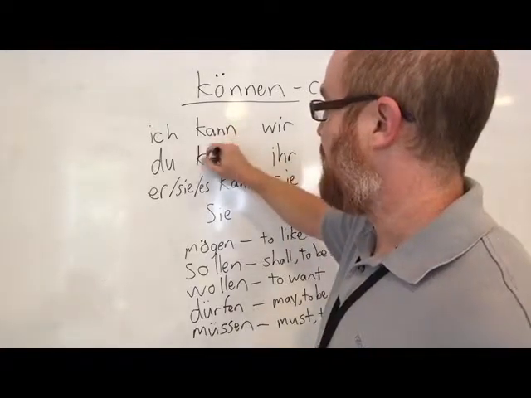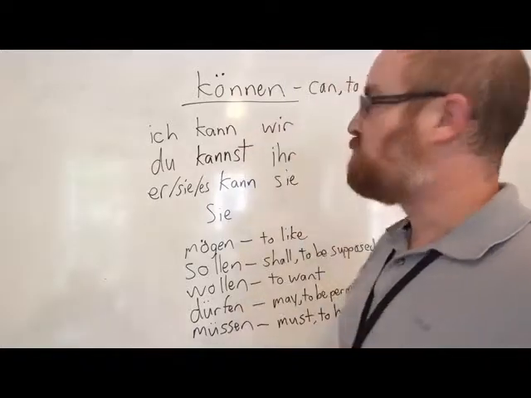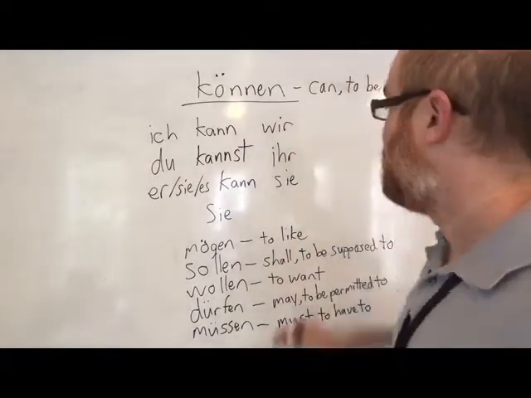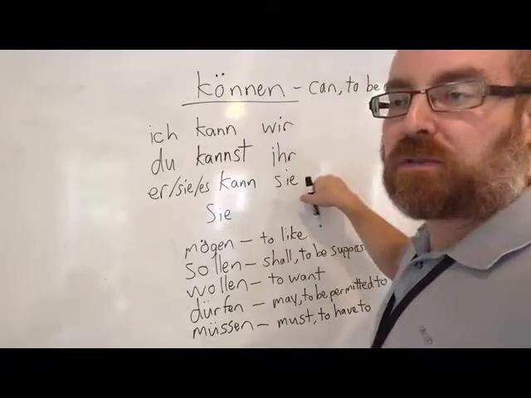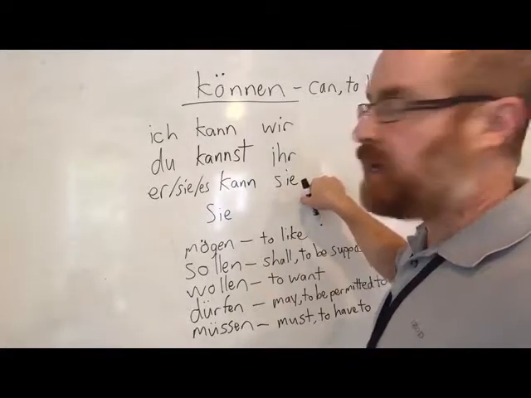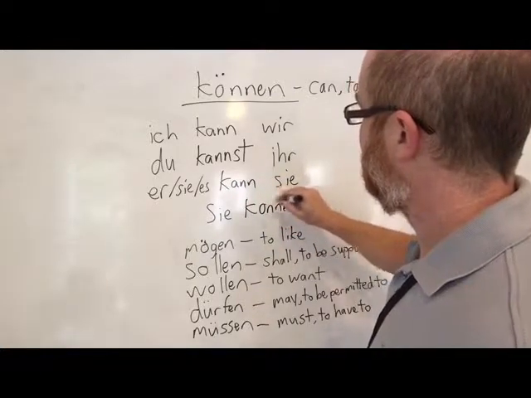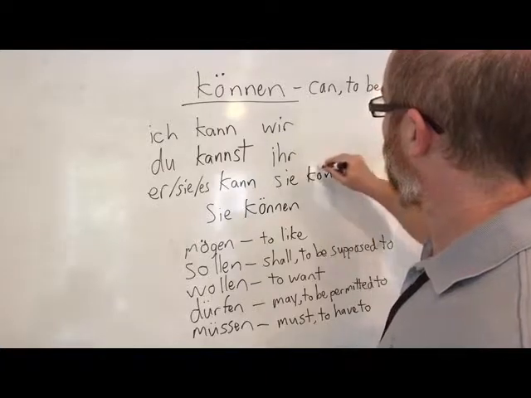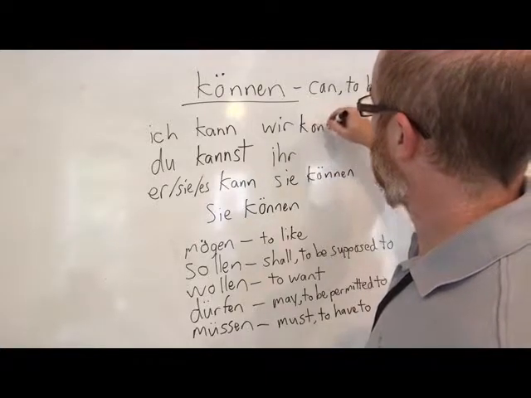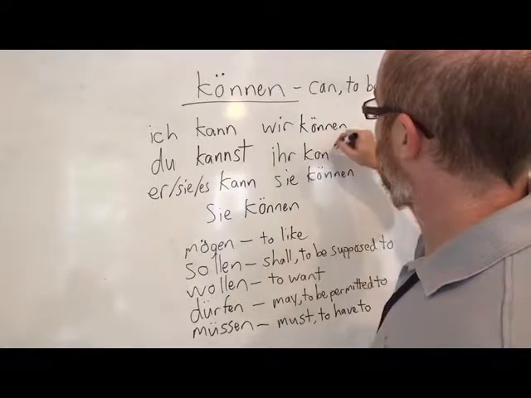Du adds the st ending as per usual. Also, du kannst. Sie, in all of the plural forms, will not have this stem vowel change to a. So we'll see Sie können, wir können, und ihr könnt.